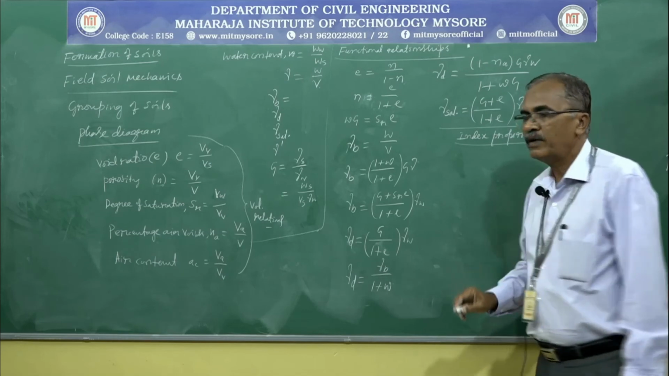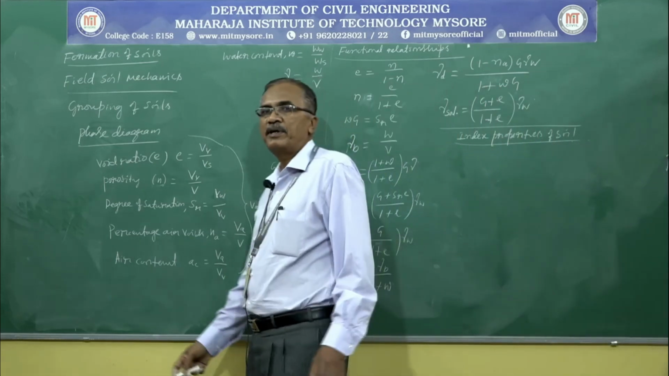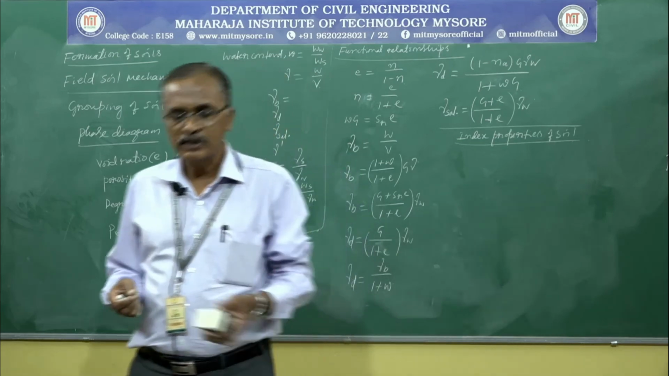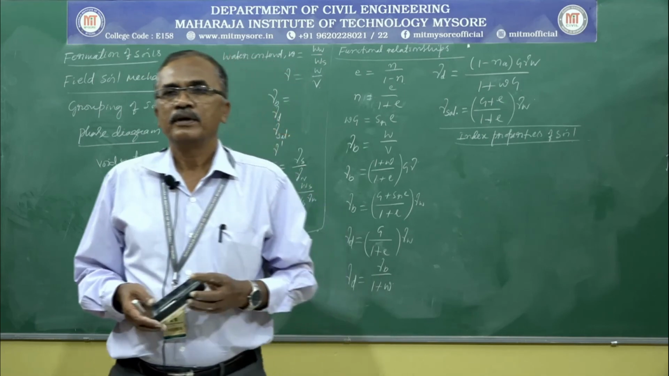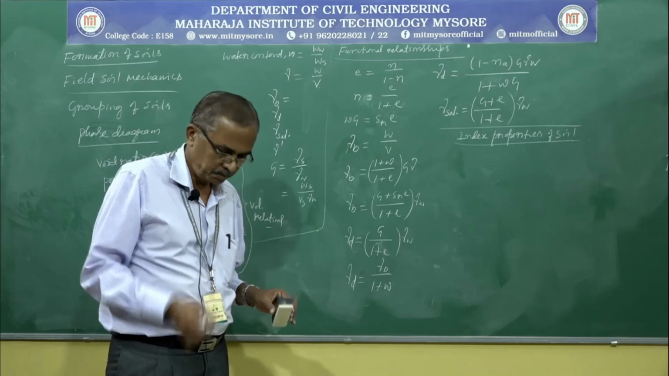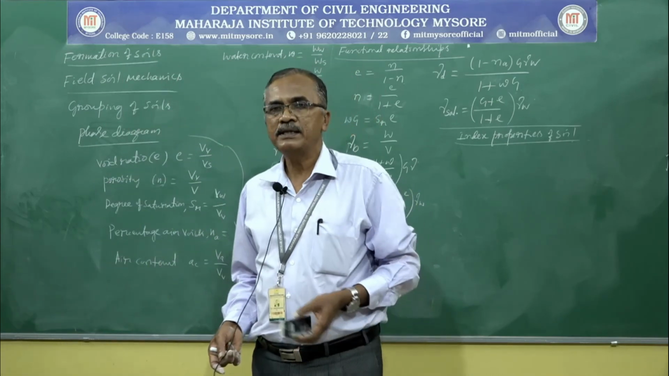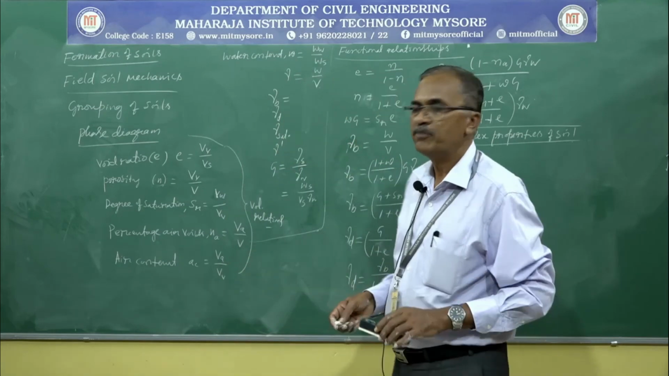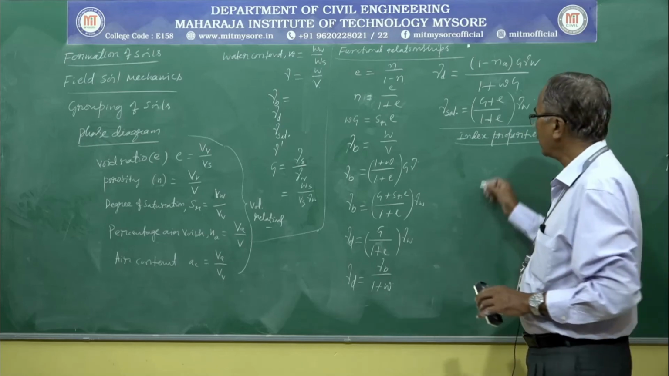We discussed what is an index property and what are all the index properties. We have mentioned 8 index properties, namely the color, shape, grain specific gravity, moisture content, then field density, relative density, then particle size distribution, lastly consistencies of soil. There are 8 index properties. We discussed all those in detail.